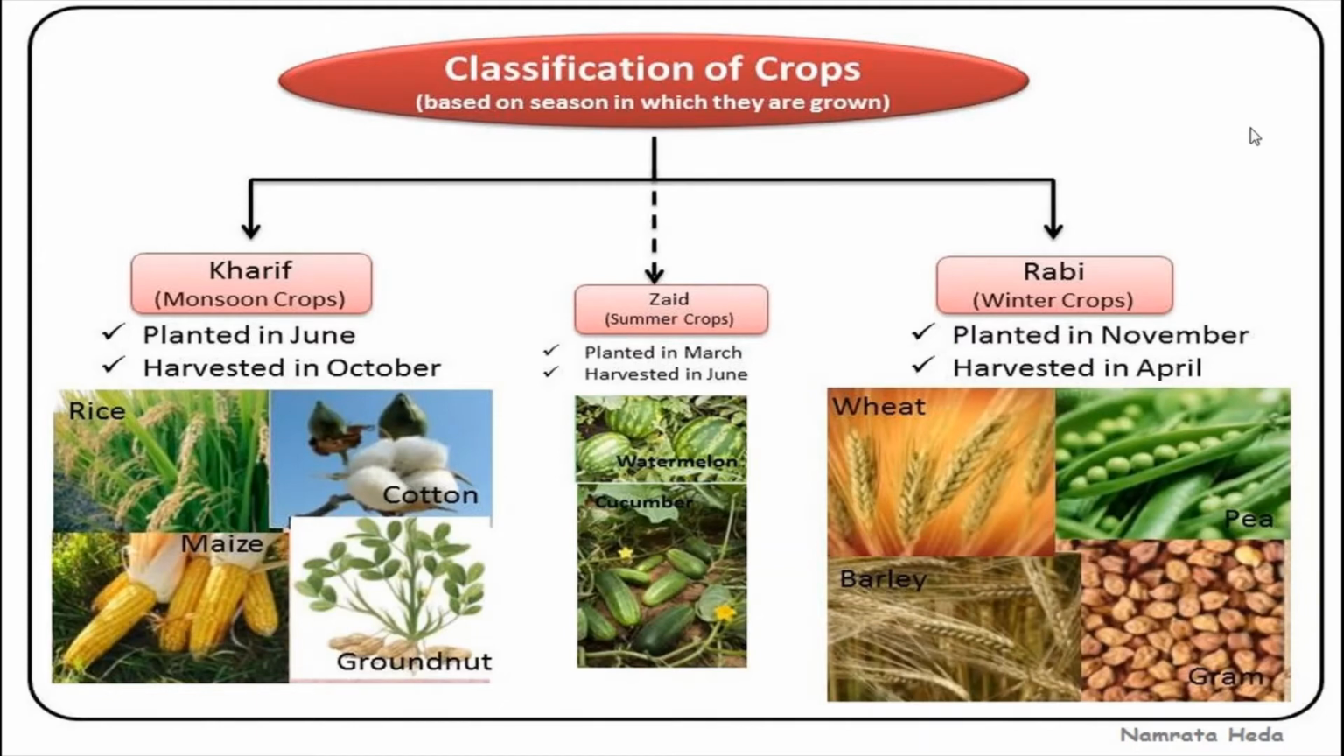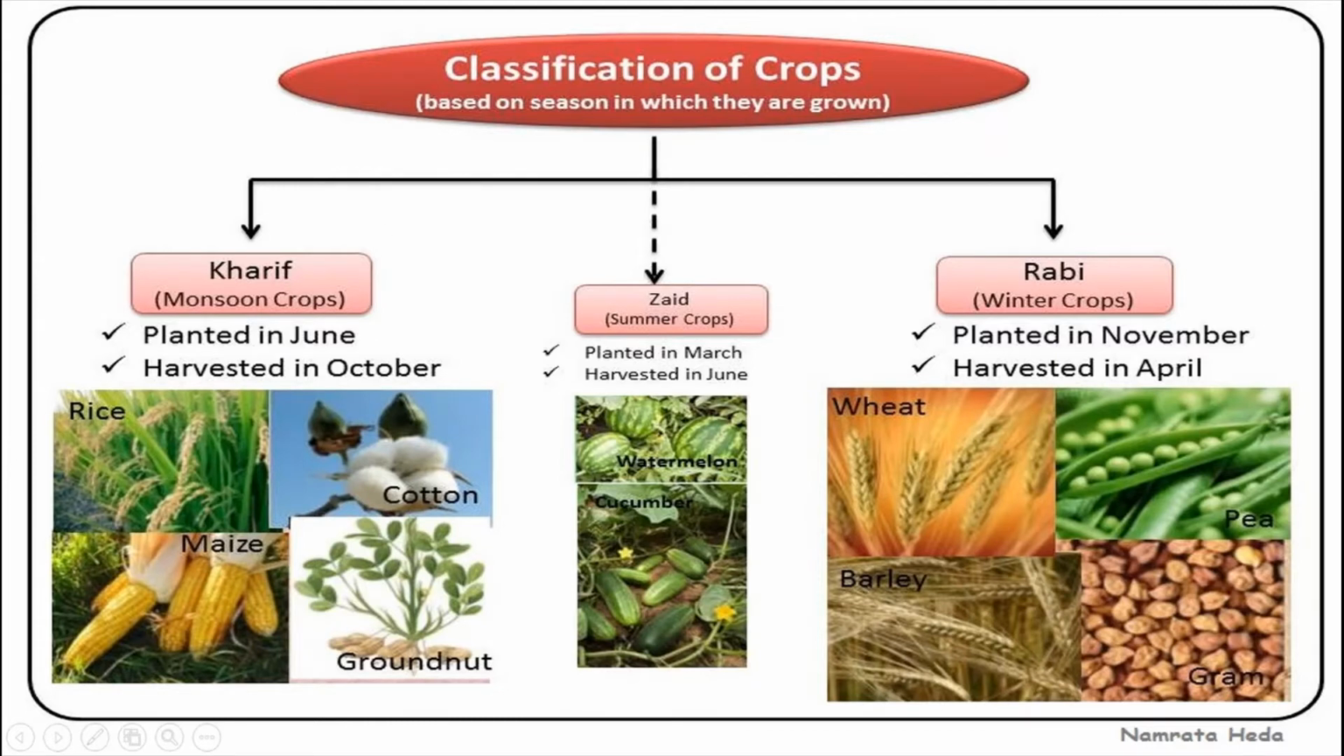After that we saw the three cropping seasons in India: the first is Rabi, the second Kharif, and the third one Sayyid. Now we are going to see about Rabi crops. Rabi crops are sown in winter, from October to December, and harvested in summer, from April to June.